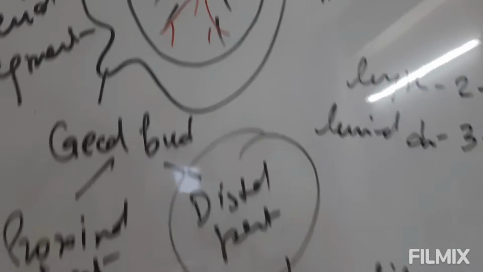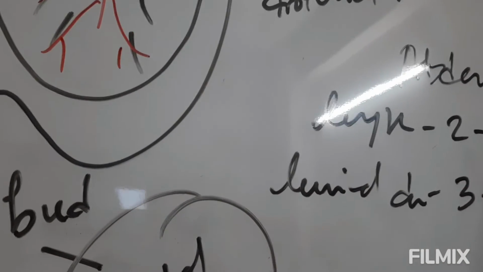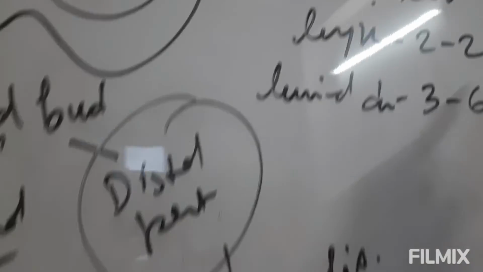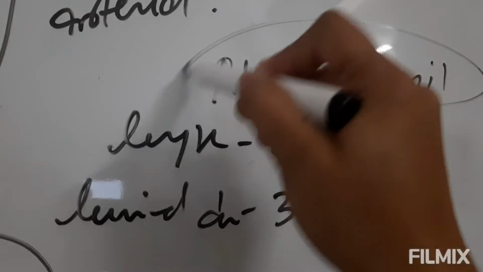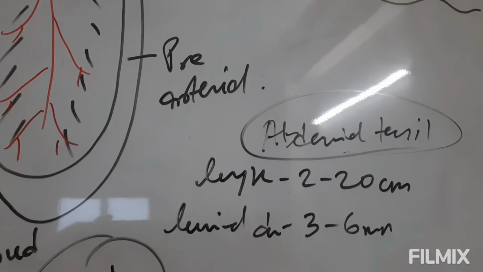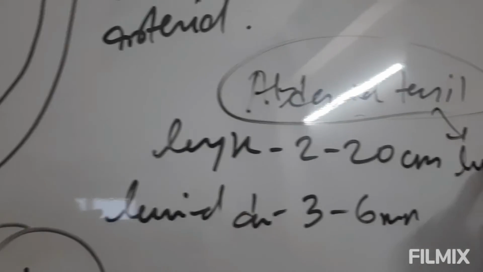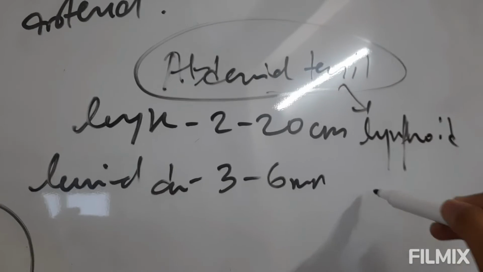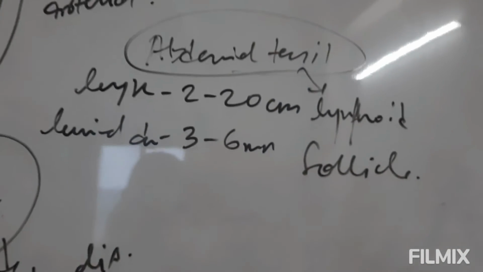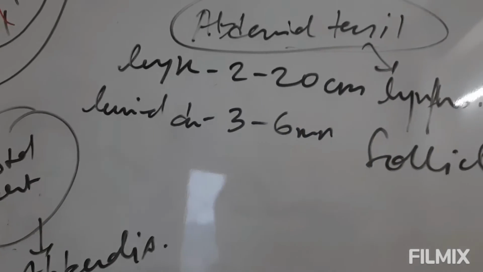Now the appendix is also known as an abdominal tonsil. So this is one of the important MCQ questions. Now, why are we considering it as an abdominal tonsil? As you know that the tonsil is an aggregate of the lymphoid follicles. That means the appendix is also constituted by the aggregation of the lymphoid follicles. So because of having a large amount of lymphoid tissue, this is known as an abdominal tonsil as well.